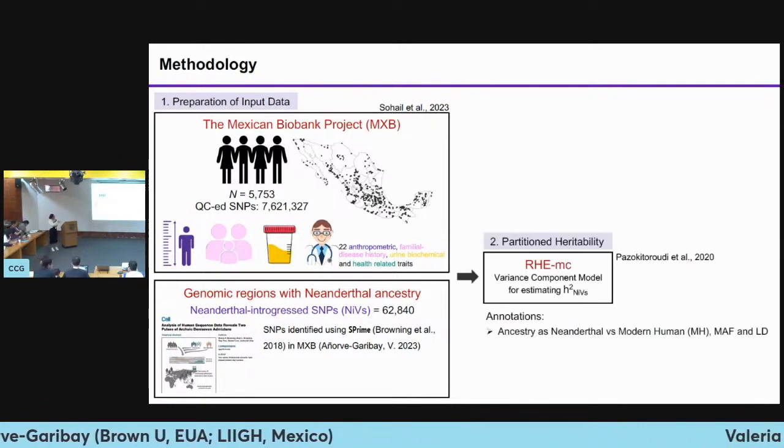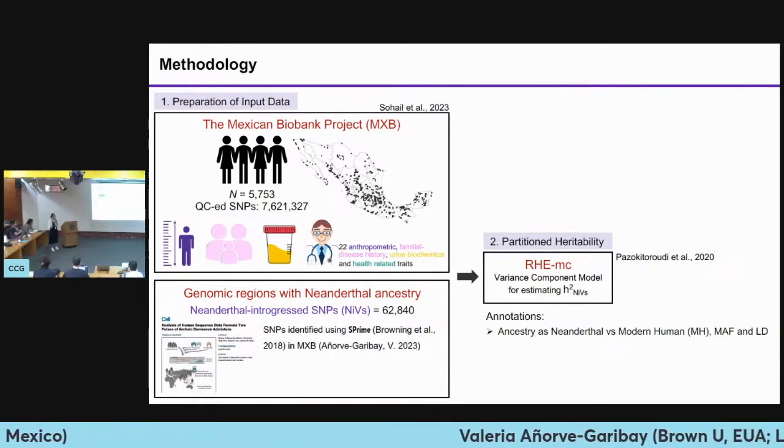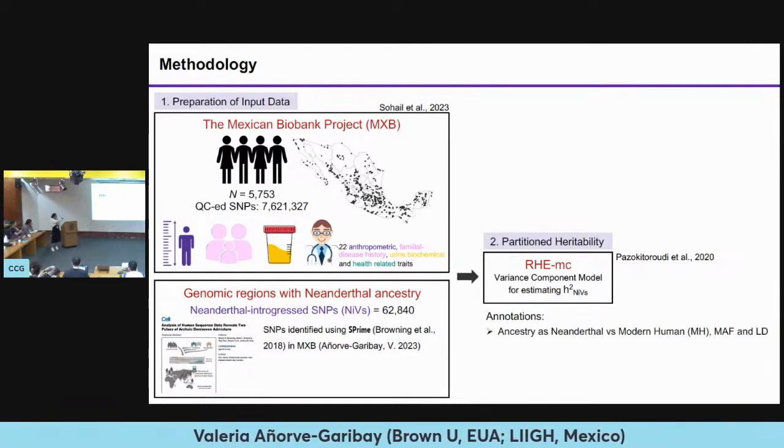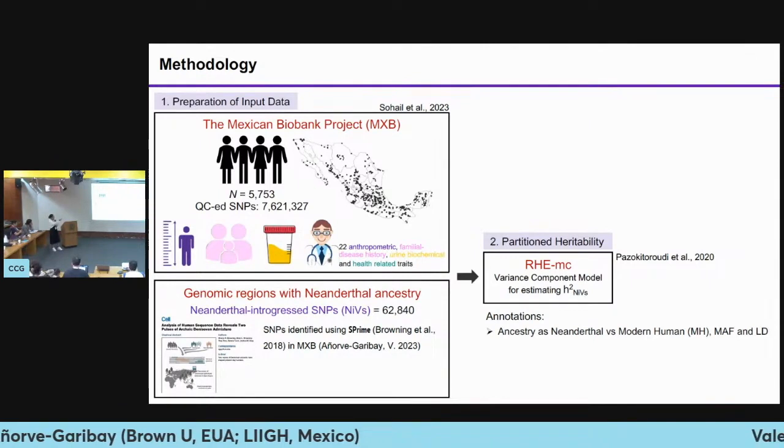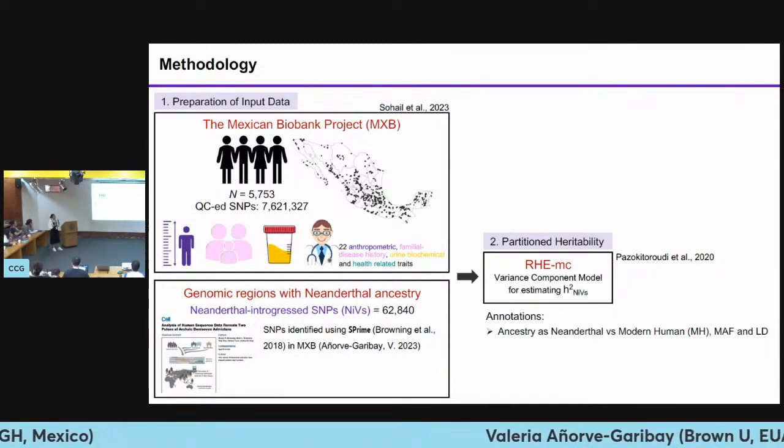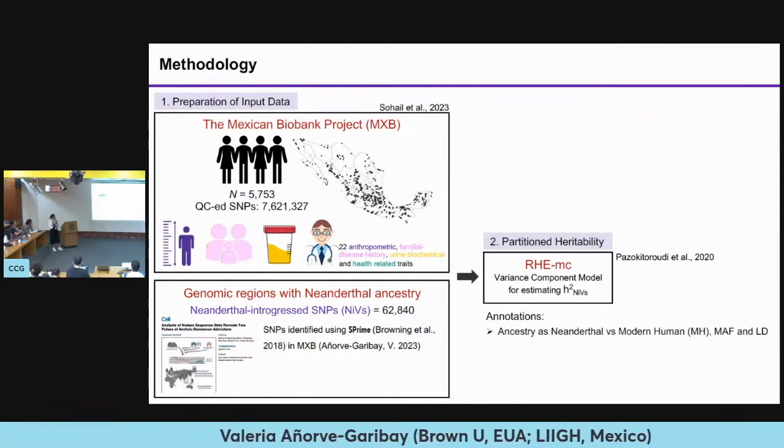And so using this information as input, as I mentioned, my main goal is to estimate the phenotypic variance that can be attributed to these NIPs. So I'm using the RHE method to compute partitioned heritability. That's basically to compute variance component models to be able to estimate the heritability that is attributable to NIPs.